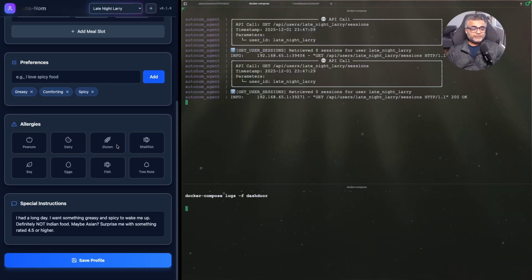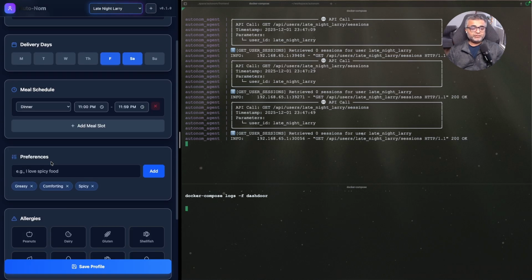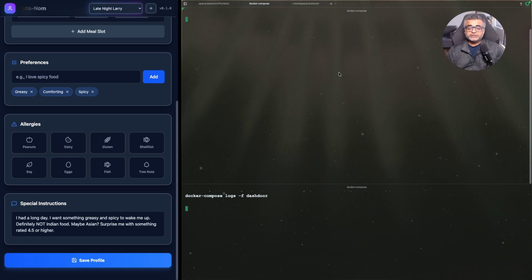So for the demo, we have this web UI application on the left, where you can see we can load different users. We have the delivery days, meal schedules, preferences, allergies, and special instructions for each user. On the right, we have the logs for the agentic application.